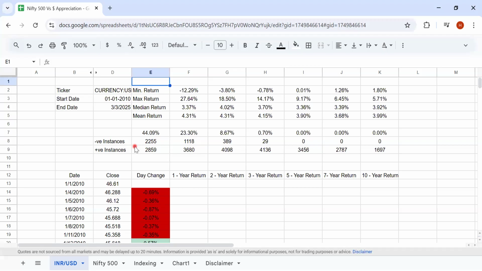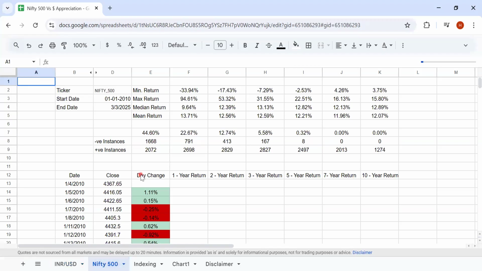Now let's look at Nifty 500. So the median returns across time horizons has been around 12%, right? Only the 1 year horizon it's at 9.64, but barring that, the rest are all over 12%.